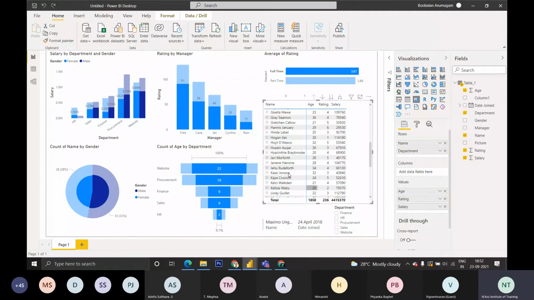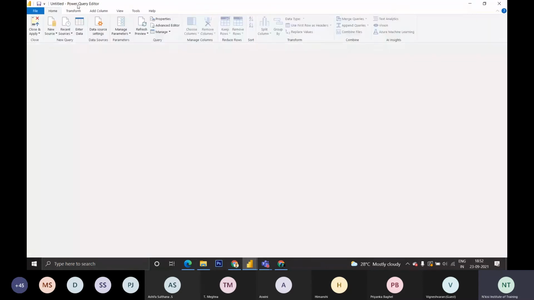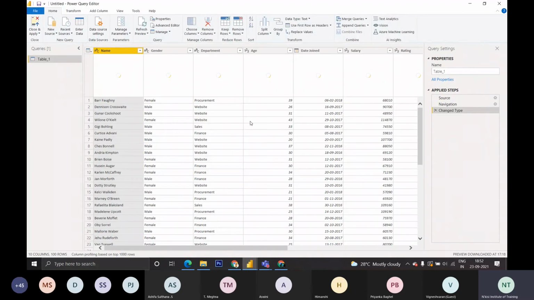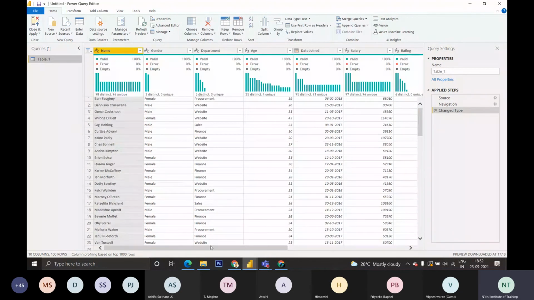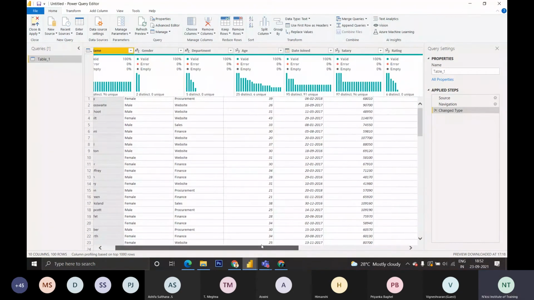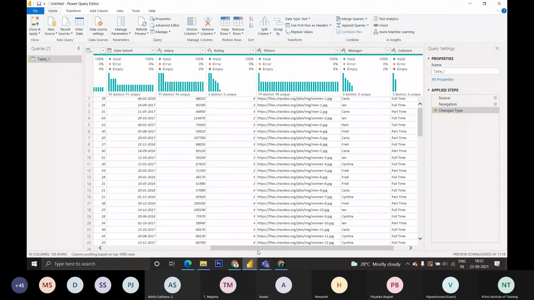If you want to switch over to the Power Query window, you can click the Transform window. It will switch over to Power Query. If you want to make any changes, if you want to do anything, you can do it. Like if I want to add a column title, we can add it. For this we can switch over to Power Query.